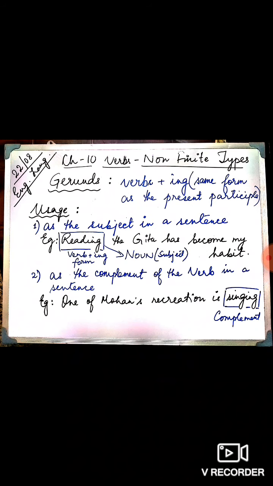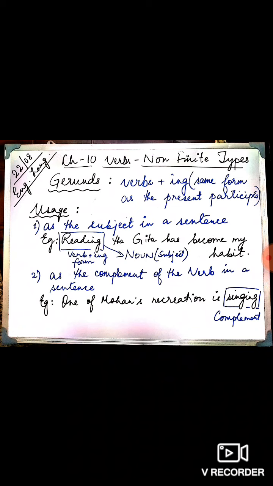Don't be confused, children. The second condition, as the complement of the verb in a sentence. One of Mohan's recreation is singing. Gerunds may also be used as a complement in a sentence. It is also used as a noun here. Look at the sentence again. Singing here is not a verb. What is one of Mohan's recreation? It is singing. Singing gives us the answer to the question what. Hence, it is a noun.